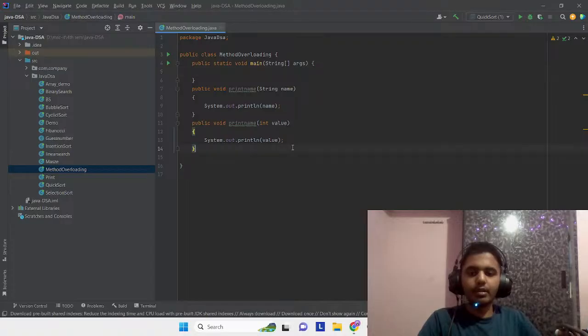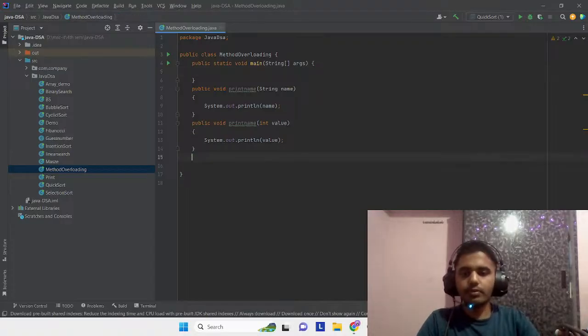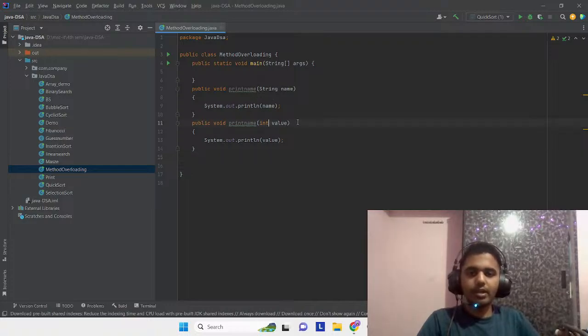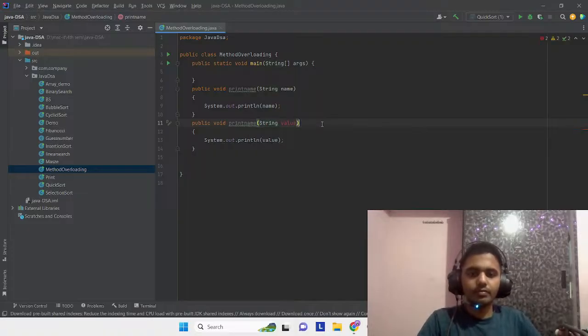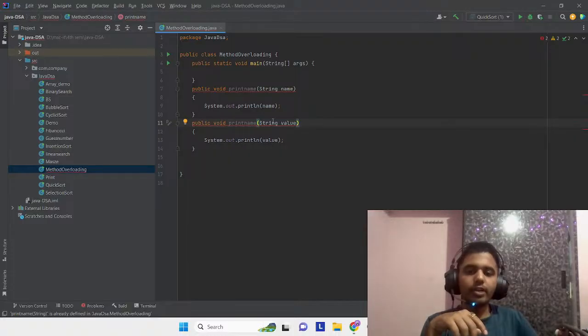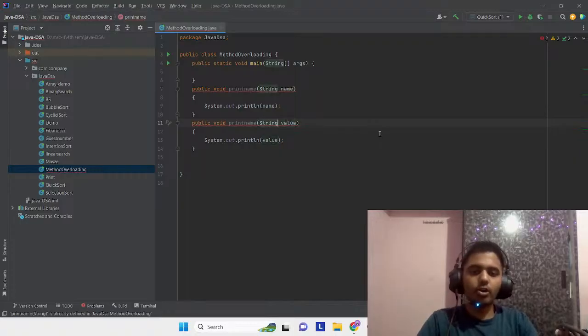So if we are trying to make two methods with the same name, which is printName, and we are also giving the same parameters, see, now it will give us an error, correct? If we are trying to do method overloading, we have to give it different parameters. You cannot create the same parameters and the same method names.